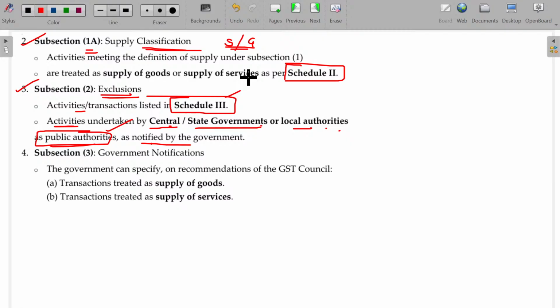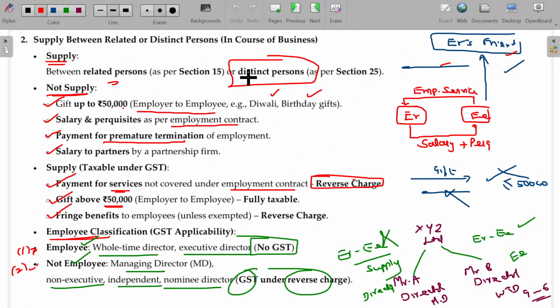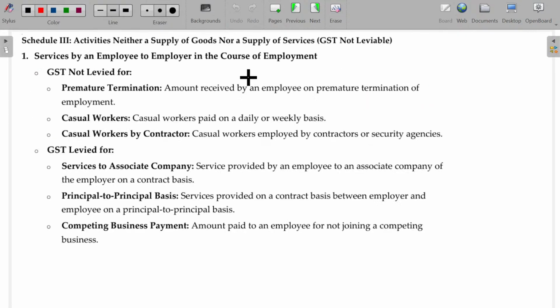Let's now deal with schedule number 3 here. Schedule number 3: activities that are neither supply of goods nor supply of services. GST not leviable. This is a scenario.